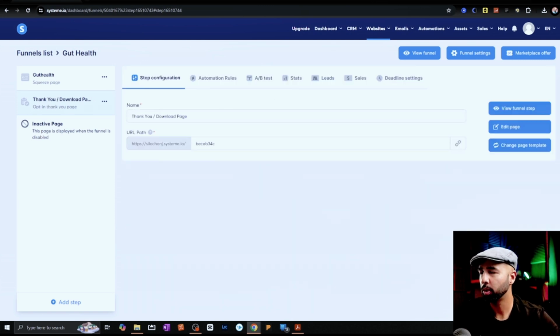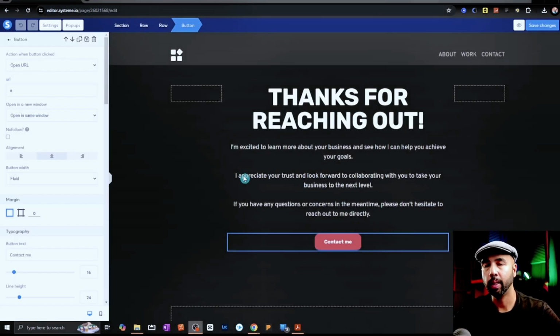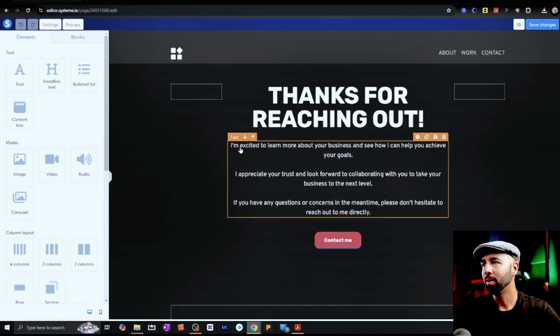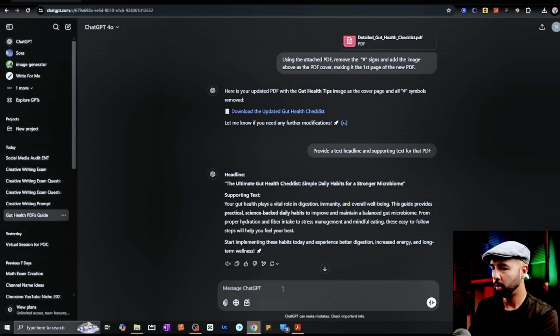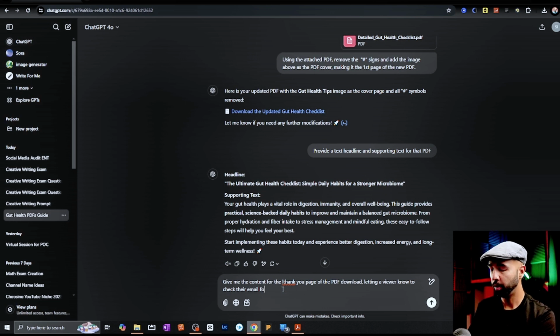I'll just pick this page and then click Edit. This should be simple to type for this thank you page. But we've already started using AI to come up with the content. It doesn't make sense stopping now. So ChatGPT, how about you give me the information for the thank you page for the PDF download, saying a viewer note, check the email for the PDF.